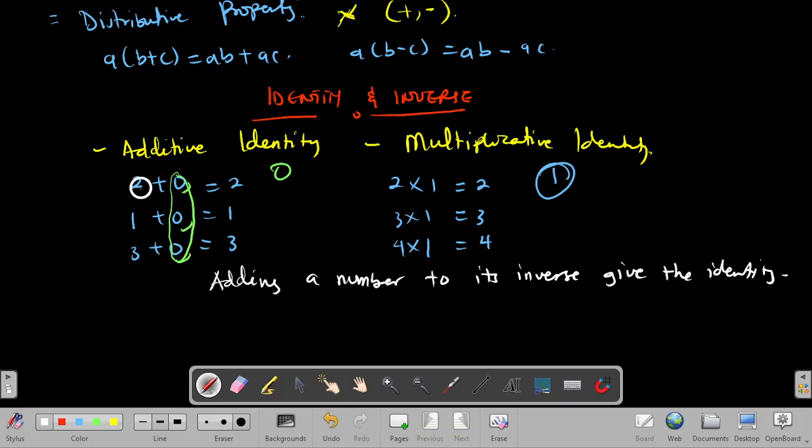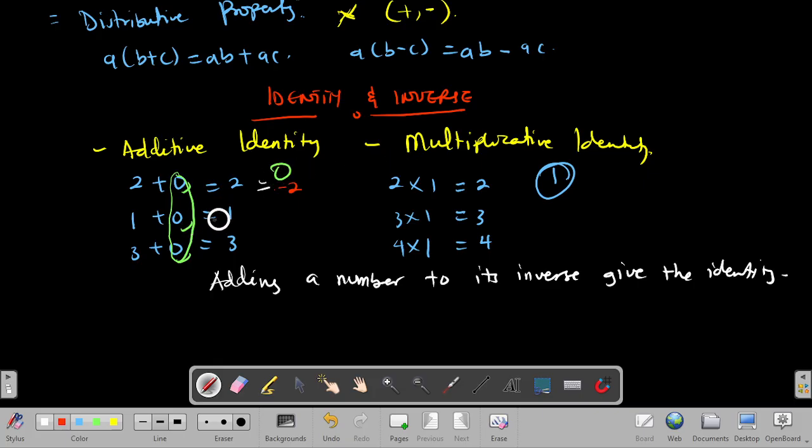So if I take 2, what other number can I add to 2 to get this 0? It's so simple. What is it? Which is negative 2, right? When I add negative 2 to 2, I'll get 0. So the additive inverse of 2 is negative 2. So as we have additive identity and multiplicative identity, we have additive inverse and multiplicative inverse.